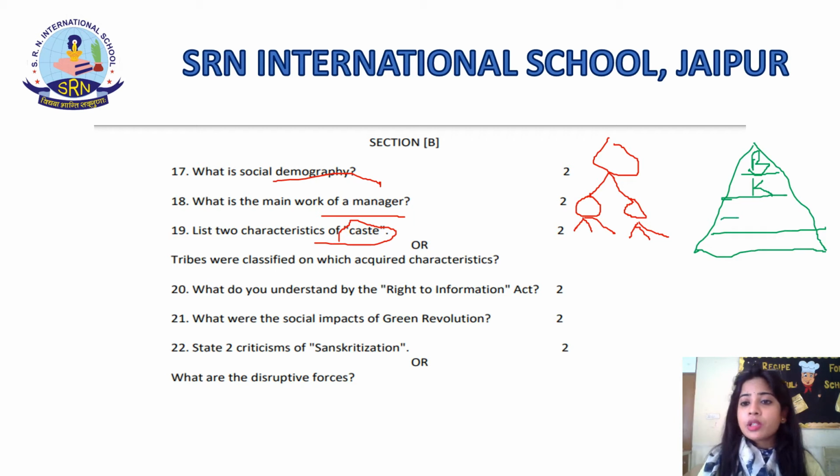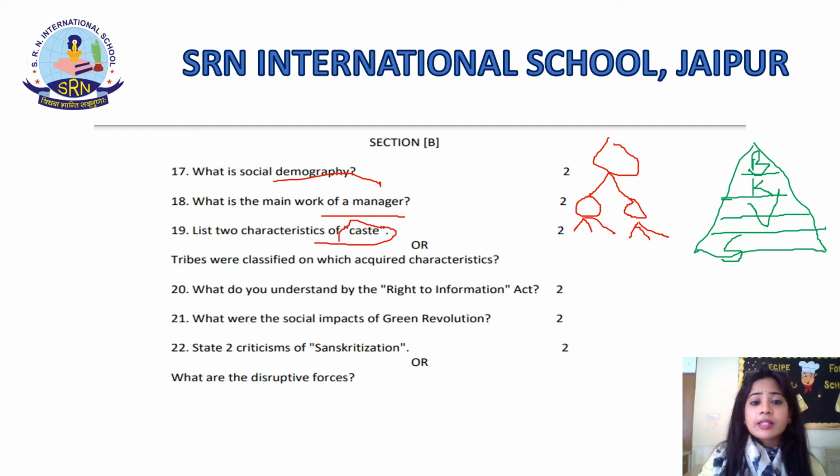Now the third position in the hierarchy is occupied by the Vaishyas, and Vaishyas were the merchants, the traders. The last position in the hierarchy is occupied by the Shudras. Shudras were the people who were known as untouchables, and it included peasants, servants and commoners. Apart from this, you can write any other two characteristics of the caste.